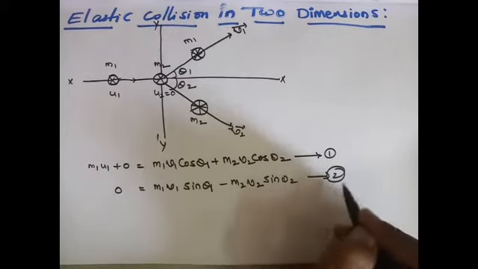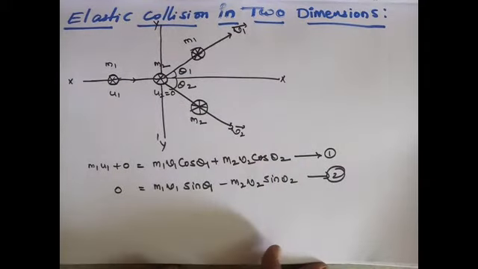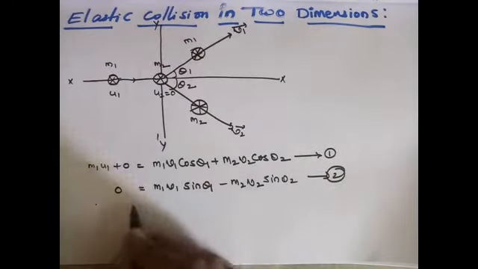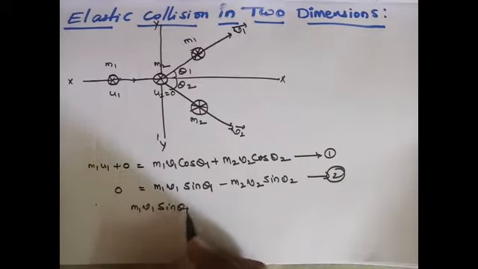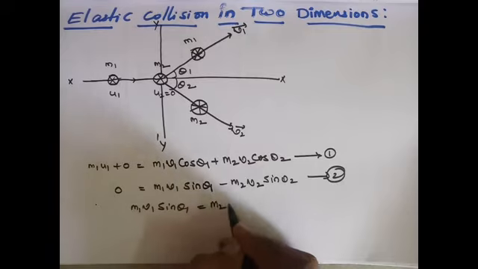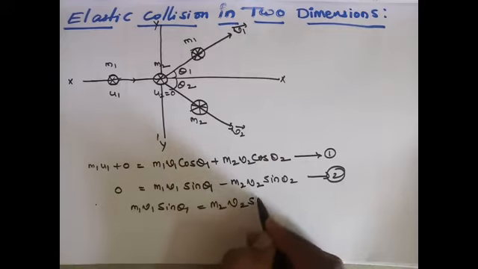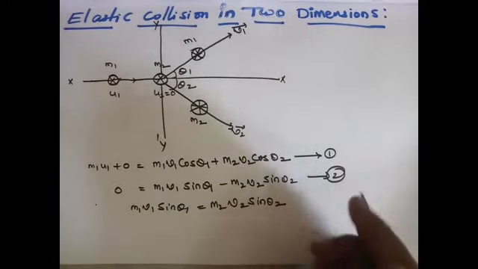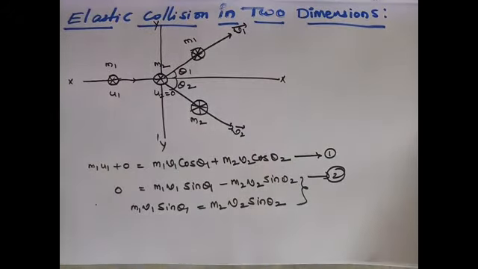Assume this is equation number 2. So from equation 2, this can also be written as m1 v1 sin theta 1 equals m2 v2 sin theta 2.